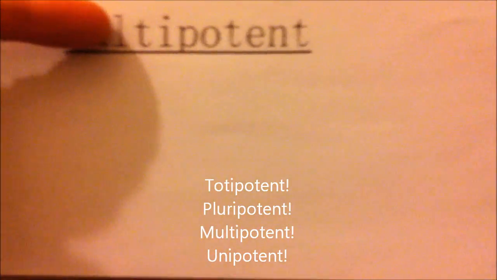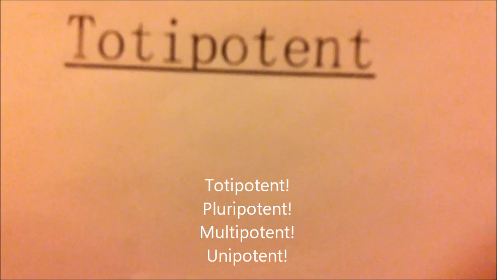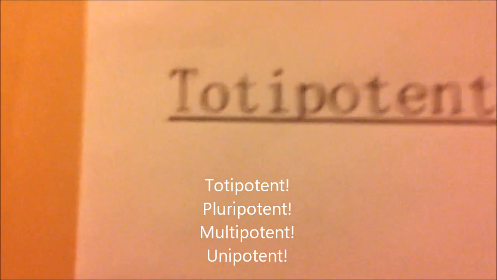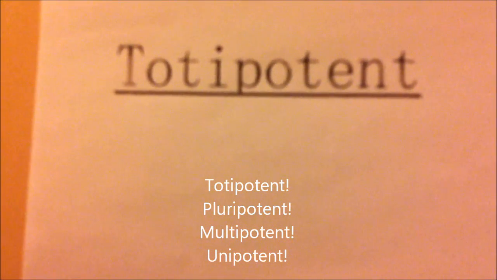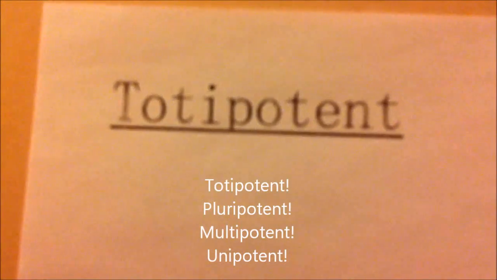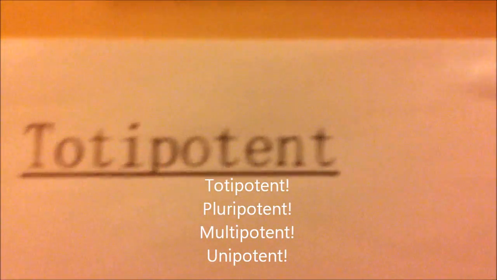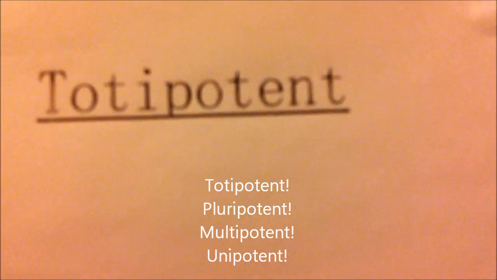Now we come on to totipotent, pluripotent, multipotent and unipotent. Totipotent, this means unlimited capacity. A totipotent cell has the capacity to form an entire organism. Human development begins with when a sperm fertilizes an egg and creates a single totipotent cell. In the first hour after fertilization, this cell divides into identical totipotent cells.